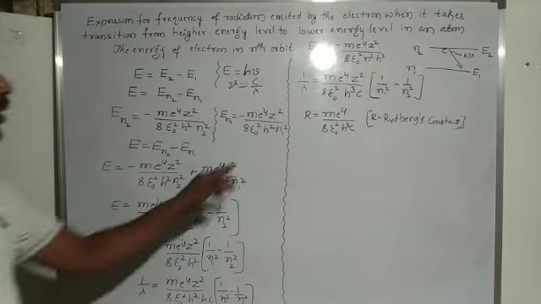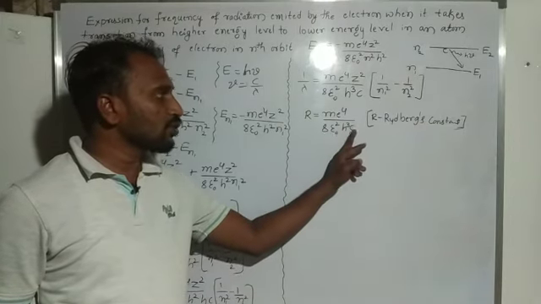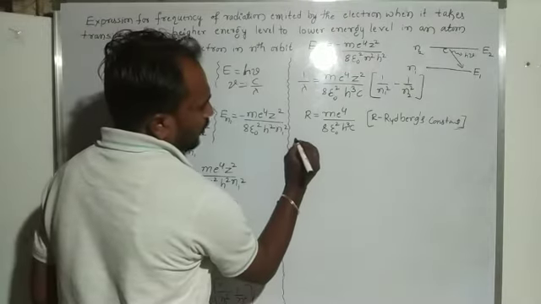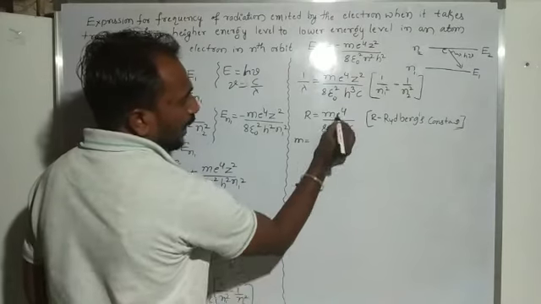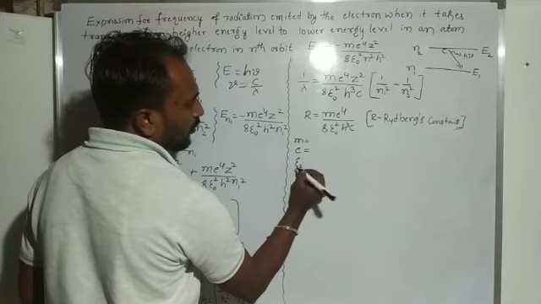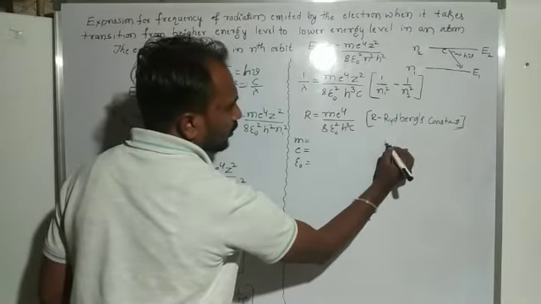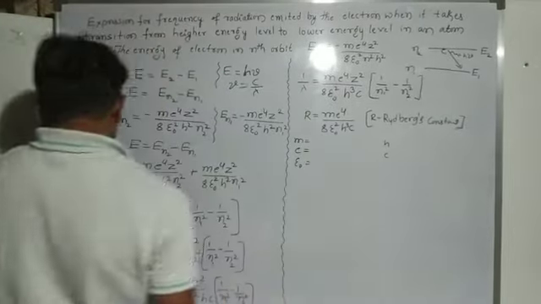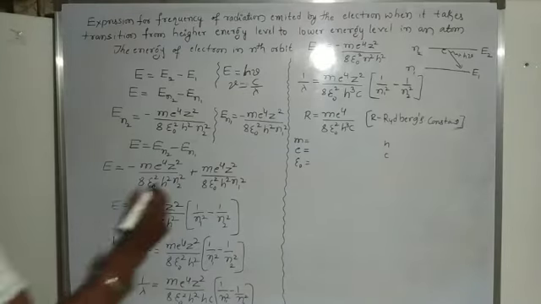Okay, so here R is equal to m e raised to 4 divided by 8 epsilon naught square h cube c. This one we consider the Rydberg constant. Here m is the mass of electron, e is the charge on electron, epsilon naught is the permittivity of free space, h is the Planck constant, and c is the speed of light.